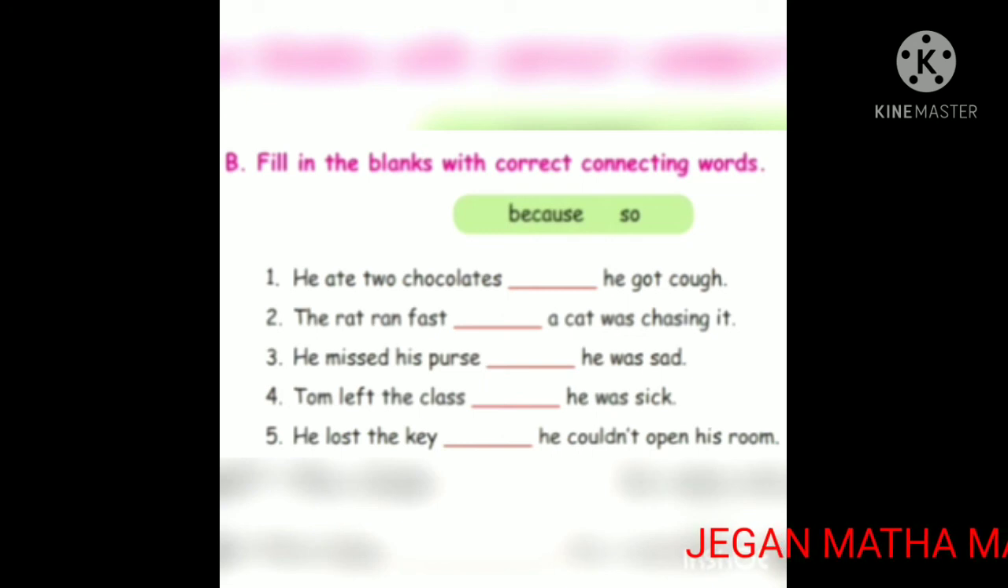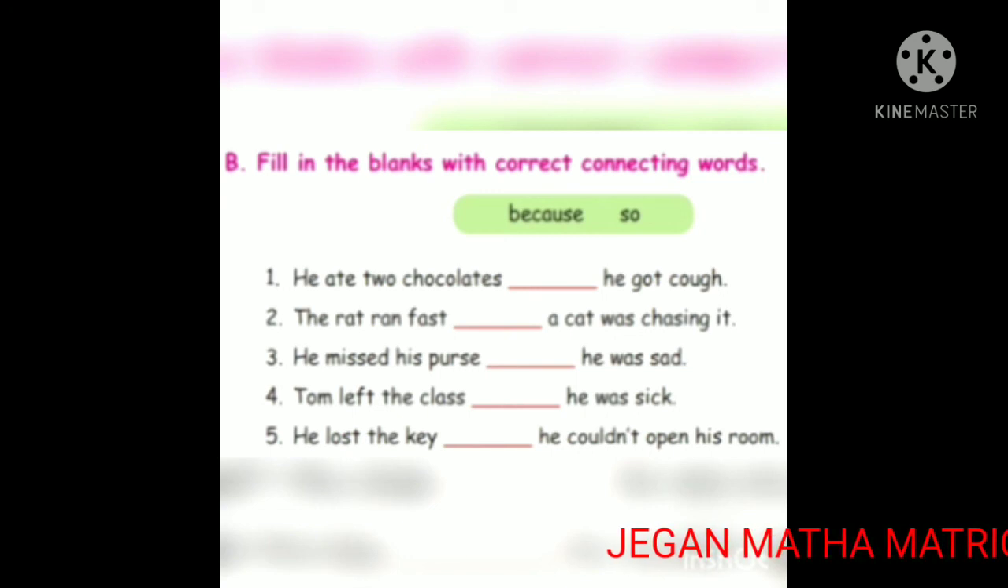Then the third one, he missed his purse. Think, children, what did you use? He missed his purse, so he was sad. Very good. He missed his purse. Result of missing his purse, he was sad. Okay, so he was sad.